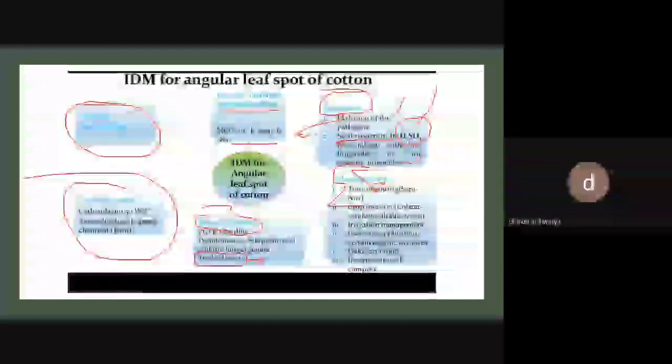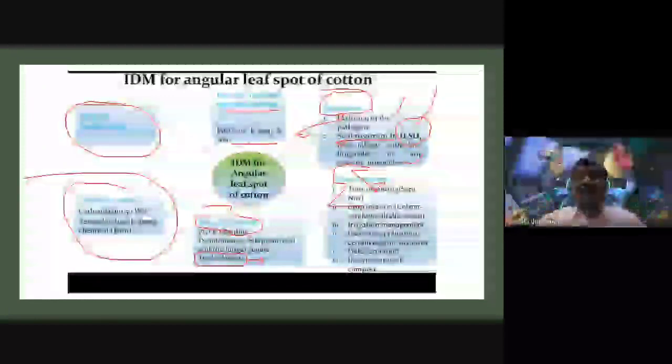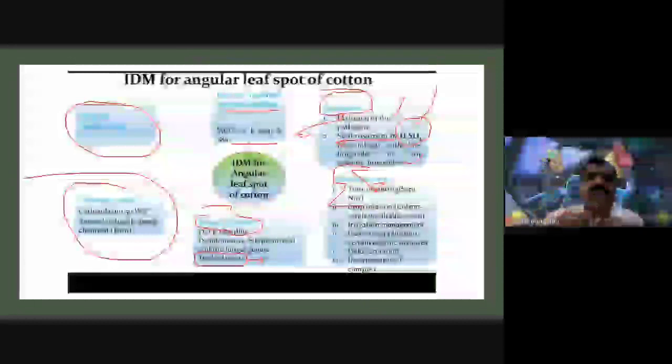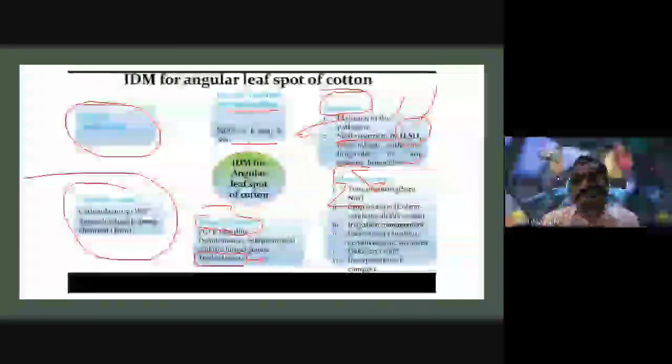These are not only hybridized, but they have the ability to resist the angular leaf spot disease. Without applying any chemicals or any biological treatment, these varieties have the resistance power for controlling this disease. So they are disease free varieties.